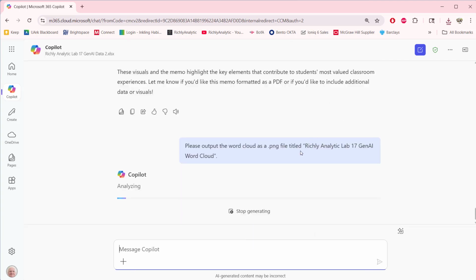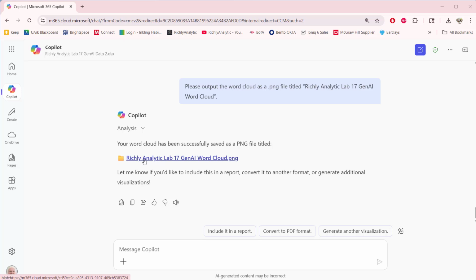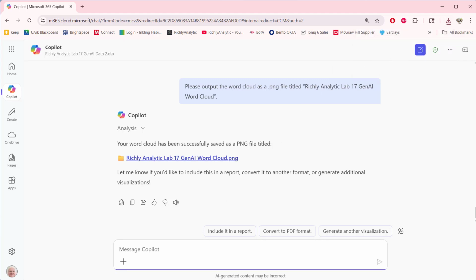Usually I ask it to title it a certain way. Copilot is not good yet at naming it exactly. It'll just say generated image. And so that's not quite what I prefer. I like naming them very specifically because otherwise I have lots of generated images. Let's see if it did it this time, right? It says, okay, here's the name of it. If I click on it, it actually just named it as a generated image. So it didn't do it the way I want.